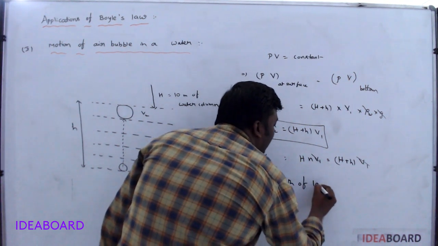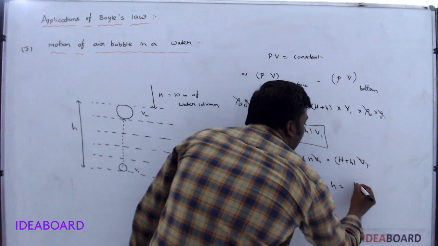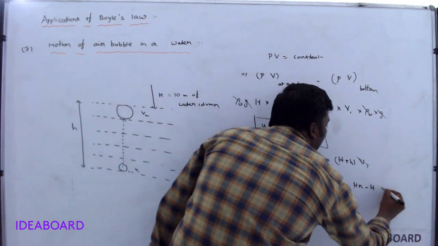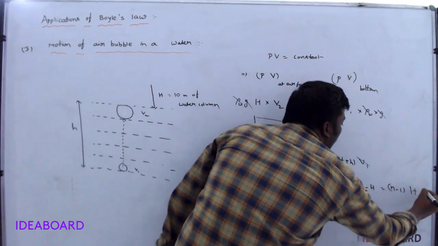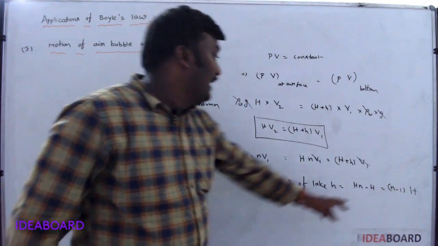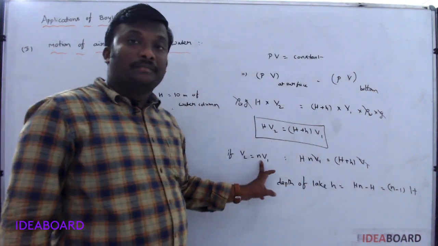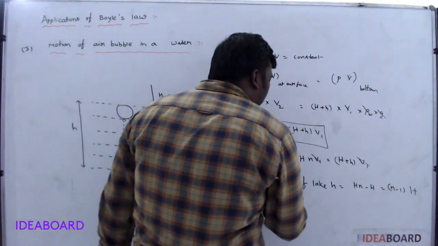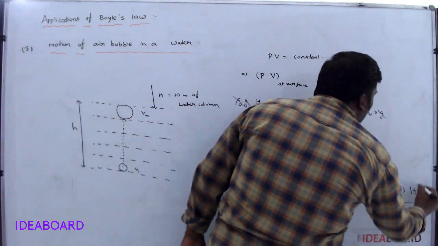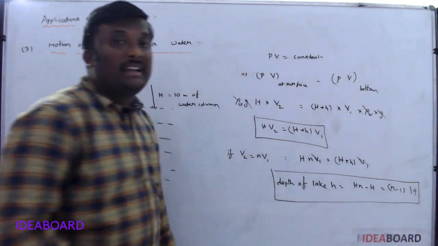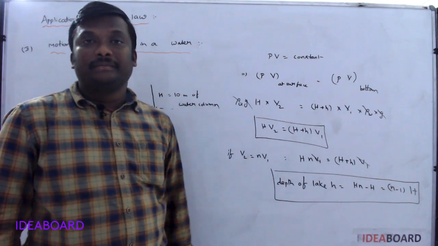So depth of the lake is equal to capital H n minus h, nothing but (n minus 1) into h. Here n is number of times. So if you just substitute the formula of small h is equal to (n minus 1) into capital H, we can get the depth of the lake.